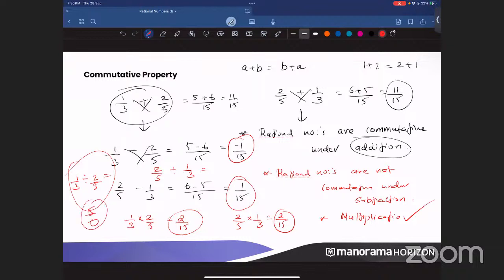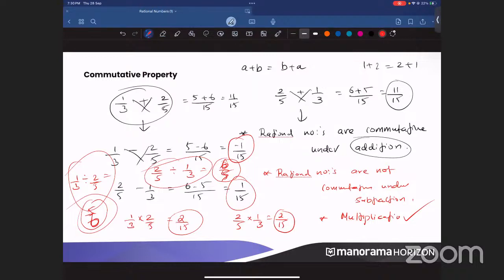Okay. Now, what is the next one? 2/5 divided by 1/3. Can anyone tell me the answer for the second part? It will be 6/5. Very good, Adit. So 6/5. Is that the same? No. One is 5/6 and the other one is 6/5. So is division commutative? Division is also not commutative.